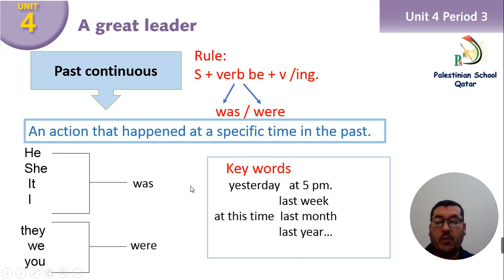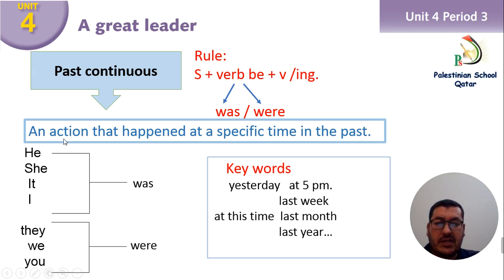Okay, past continuous, the other side, everybody. Past continuous, the rule is subject, verb be, which is was and were. And after was and were, we put the verb with ing. Verb 1 with ing, the present with ing. Subject, verb be, was, were, and put the verb with ing.